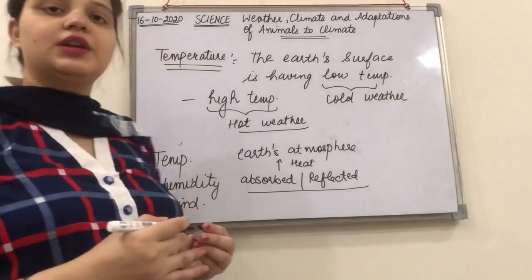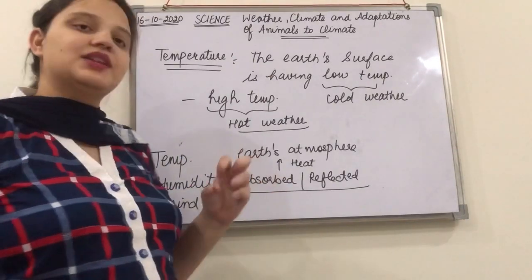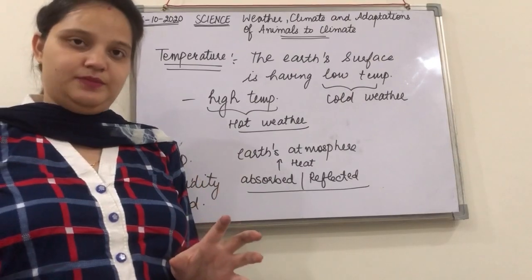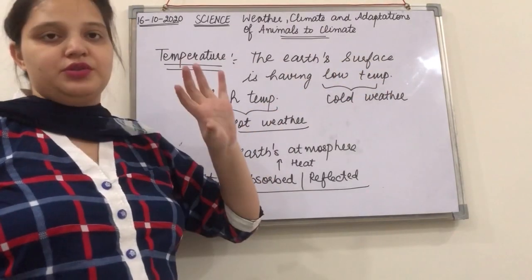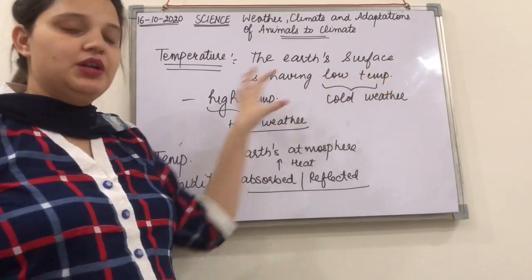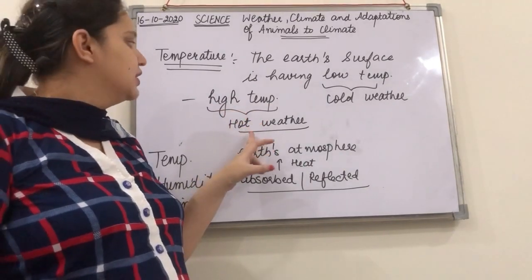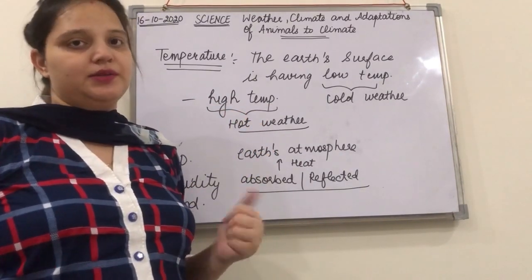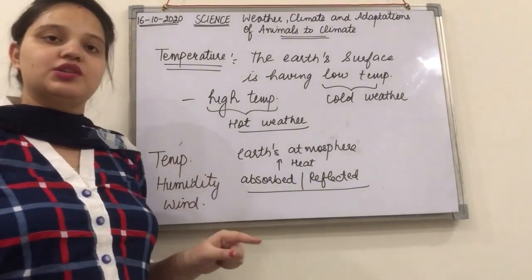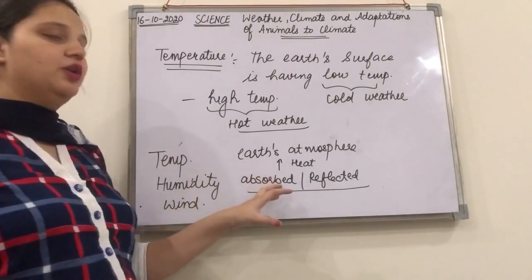So whenever we are getting the sun rays, part of the sun rays is reflected and some part is absorbed. Now it depends on the absorbed part of that heat of the sun, which is going to raise the temperature. If the absorbed heat is low, then low temperature will be there, and if the absorbed heat of the earth's atmosphere is high, right, then hot weather will be there. Okay, so this is how the temperature changes with the sun. It changes with the amount of the absorbed heat.